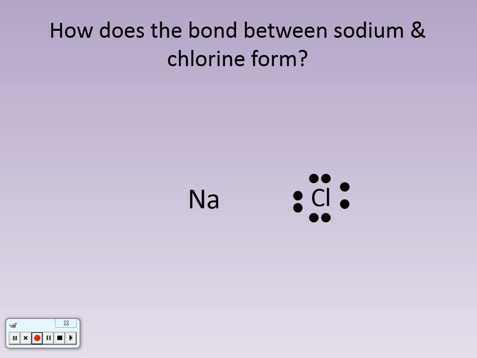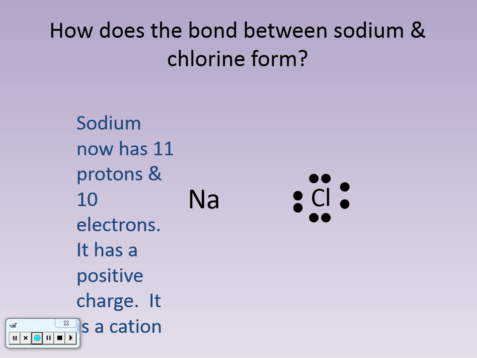But now, how many electrons does it have? 10. It lost one valence electron, but it still has 10 electrons. Sodium now has 11 protons, but only 10 electrons. What kind of a charge does it have? Positive. So we call it now a cation.